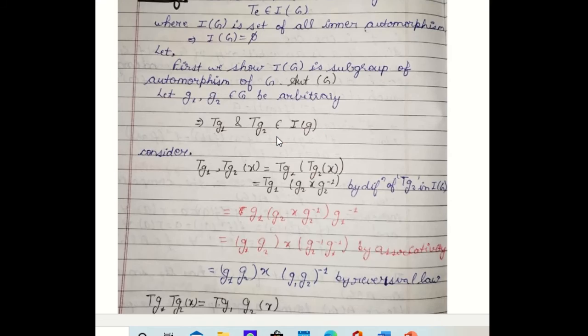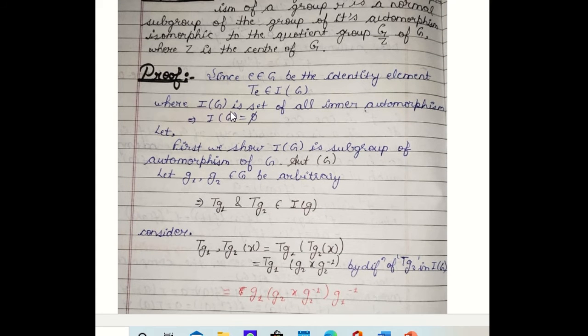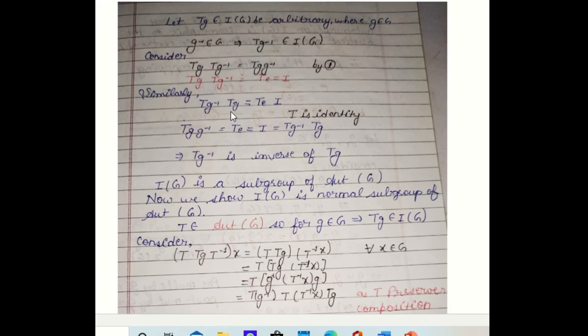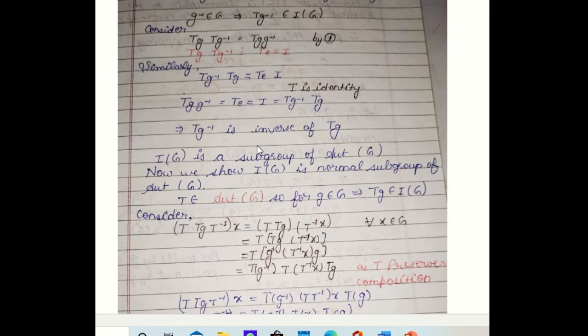and T_e is equal to I, the identity inner automorphism. Similarly, T_g inverse into T_g, we can write it by this. So this implies T_g into T_g inverse equal to T_e is equal to I is equal to T_g inverse into T_g. So T_g inverse is the inverse of T_g. So that implies